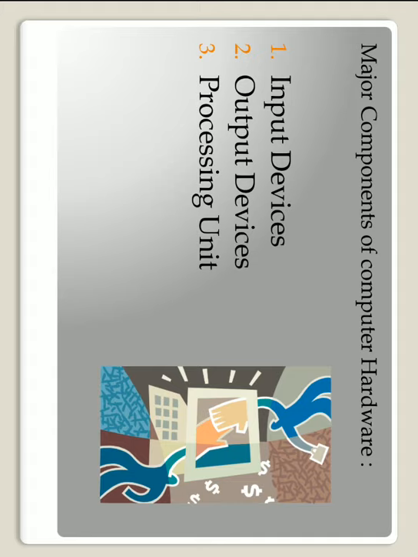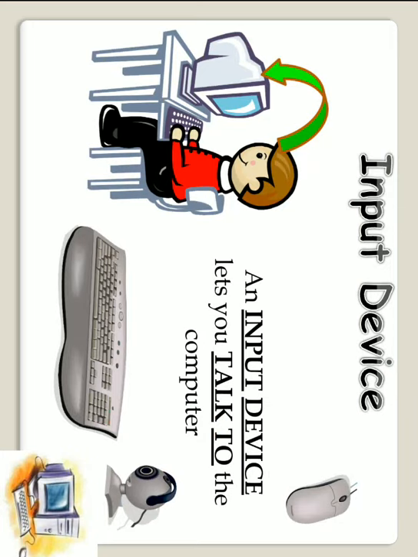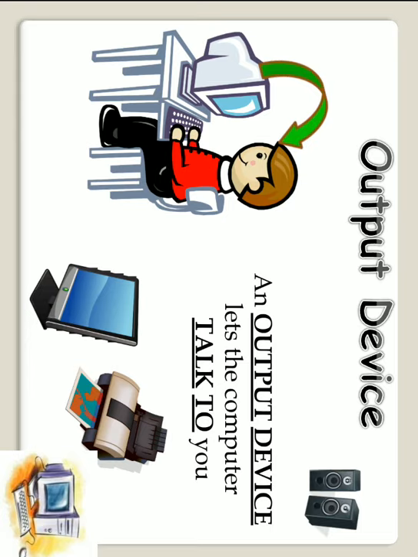Major components of computer hardware are input devices, output devices and the processing unit. The input devices are those devices through which we can input data into the computer, like keyboard, scanner. And the output devices are those through which the computer talks to us, that means the screen of the computer, printer, speaker, etc.